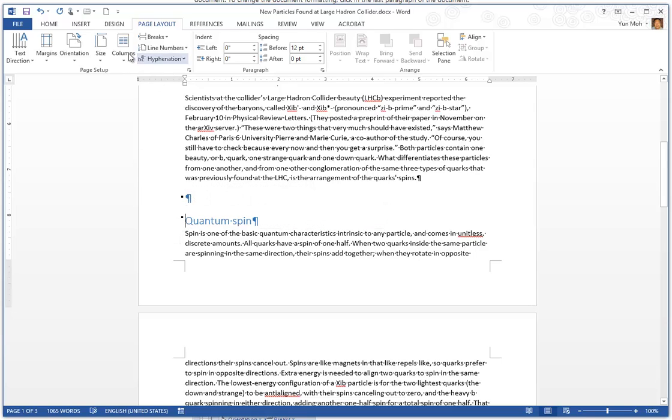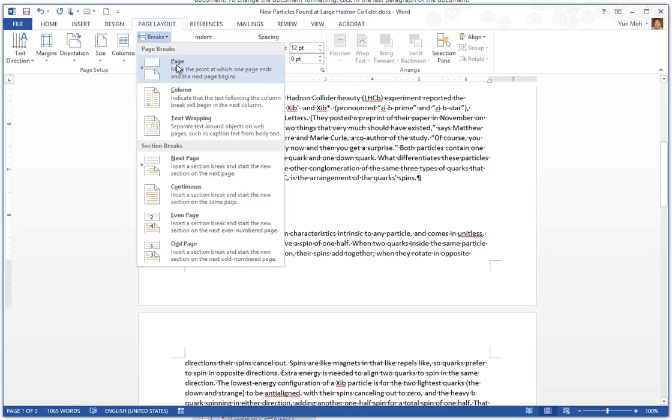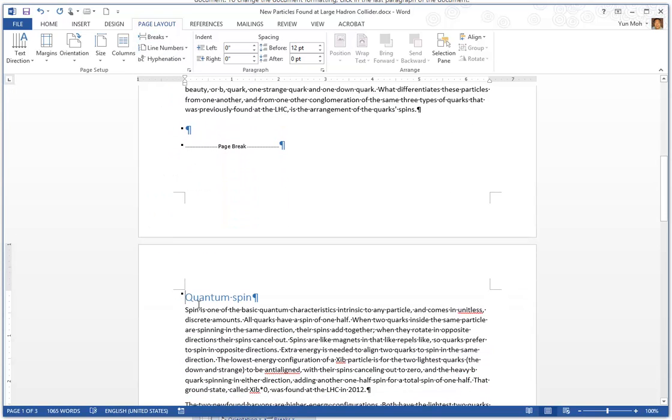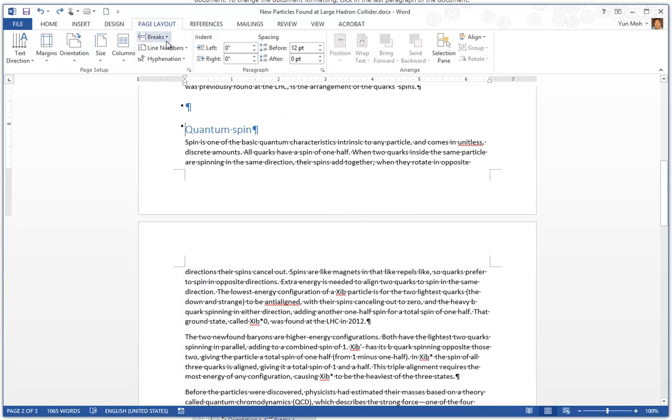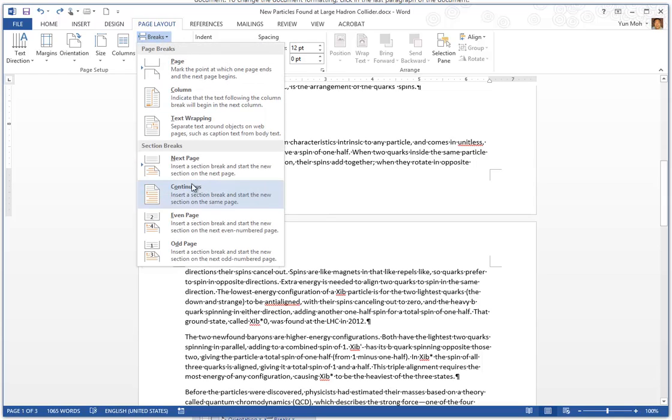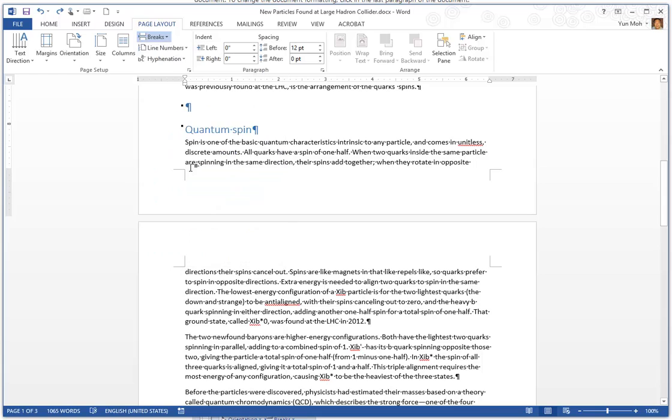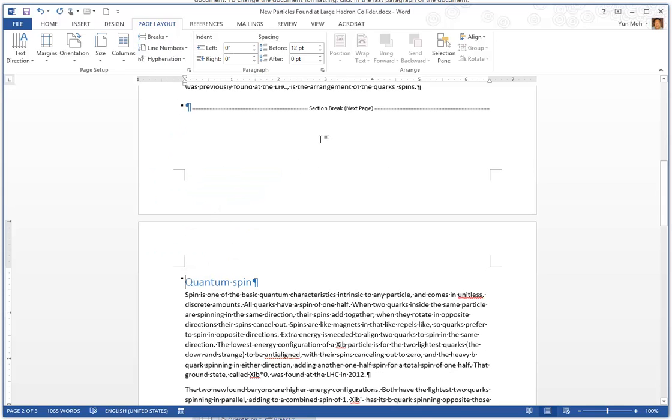So here I put this page break. It pushes that part and the rest of the document to the next page. So that's page break. So let me undo that. And then I'm going to do the same thing, this time with a next page section break. So go ahead and click on it. It does the same thing, but this one is not a page break, it is a section break.